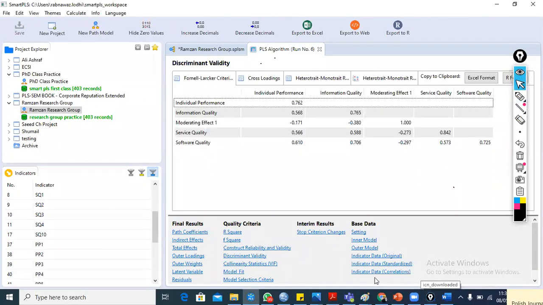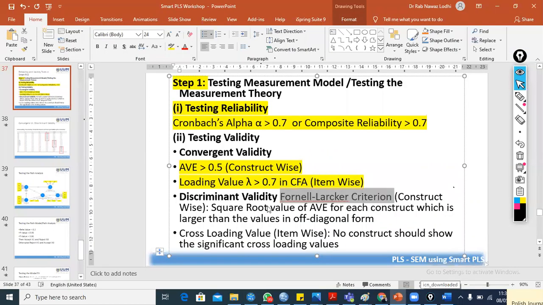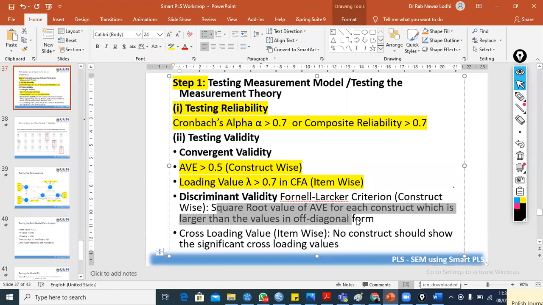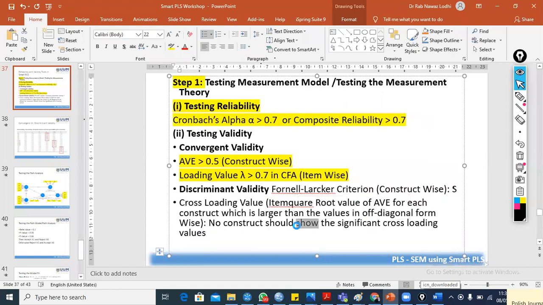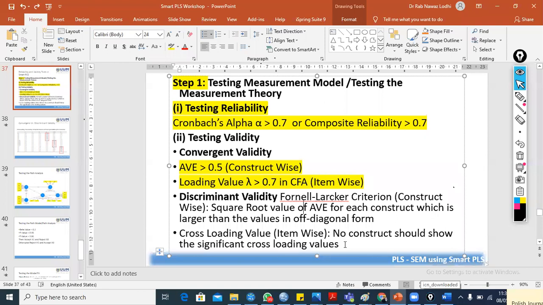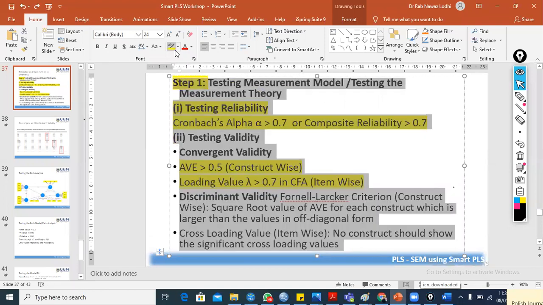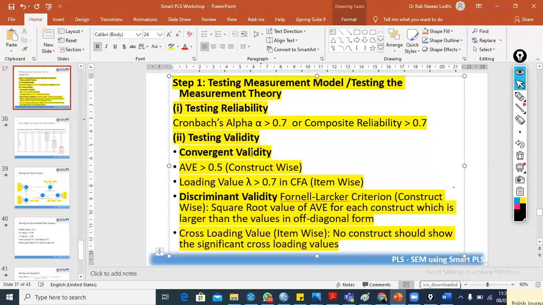So we confirm this particular slide. We confirm the Fornell-Larcker criterion: the square root value of the own construct should be larger than the off-diagonal values. We also tested this criterion, and we also tested item wise that there should not be cross-loading values. This is what we already completed: reliability and validity. In this way, we have tested the measurement model, the measurement theory.